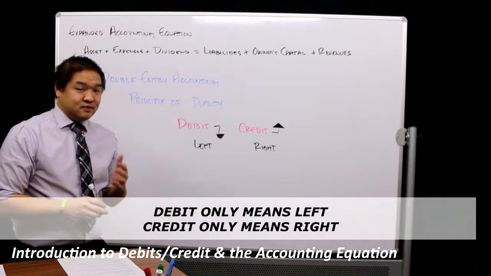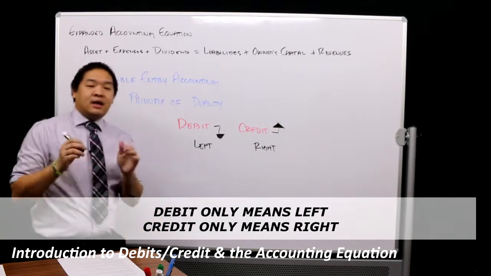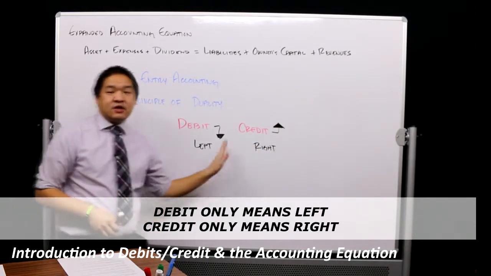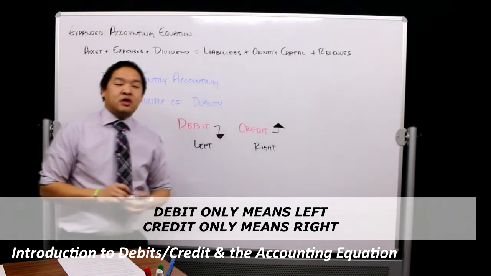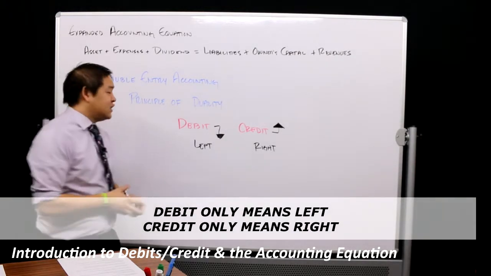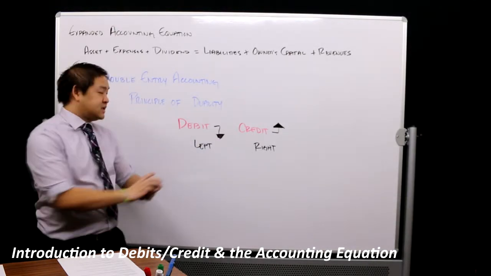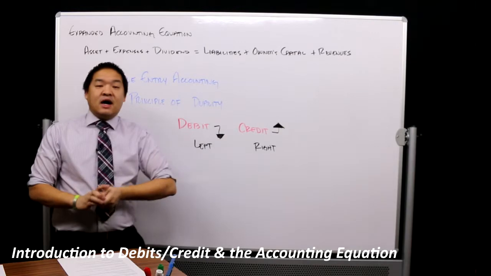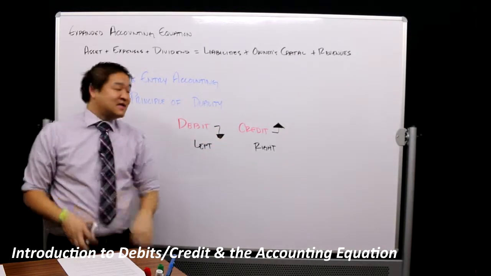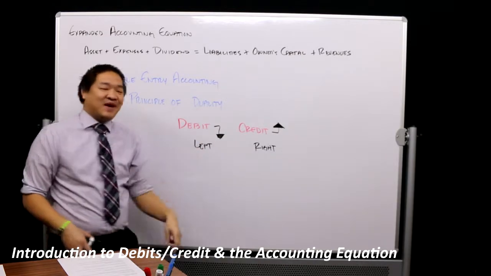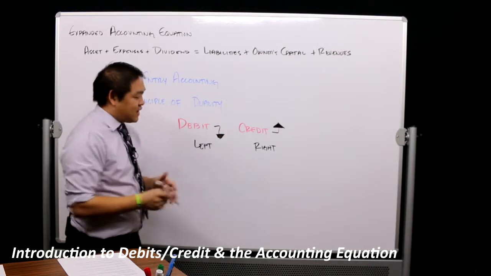Again, sore point. A lot of people think debit, down, credit, up. In accounting, debit, left, credit, right. That's all it means. So I always joke with a lot of students that if you're in the passenger seat, you could technically give directions using debits and credits. If I said, go down the road, at the stoplight make a left, you could technically say, go down the road, go to the stoplight, and make a debit, which means left. So debit means left, credit means right.